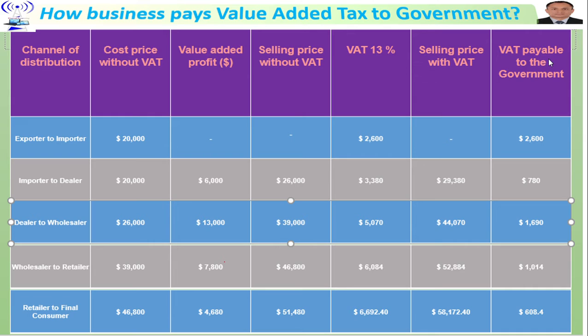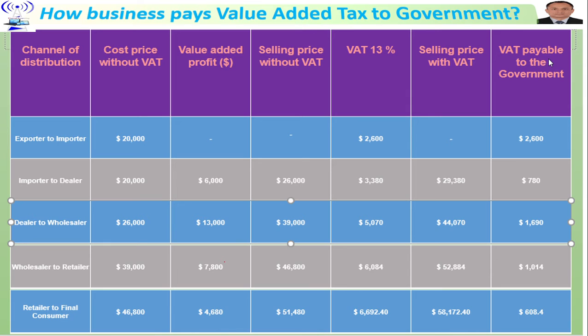So we have different channels of distribution: exporter to importer, importer to dealer, dealer to wholesaler, wholesaler to retailer, and retailer to final consumer. And this column shows the cost price. In the first stage, exporter to importer is $20,000. This firm has not made any profit or value added, but he is registered under VAT. That's why he charged 13%, which appears here: 13% of 20,000 is 2,600.